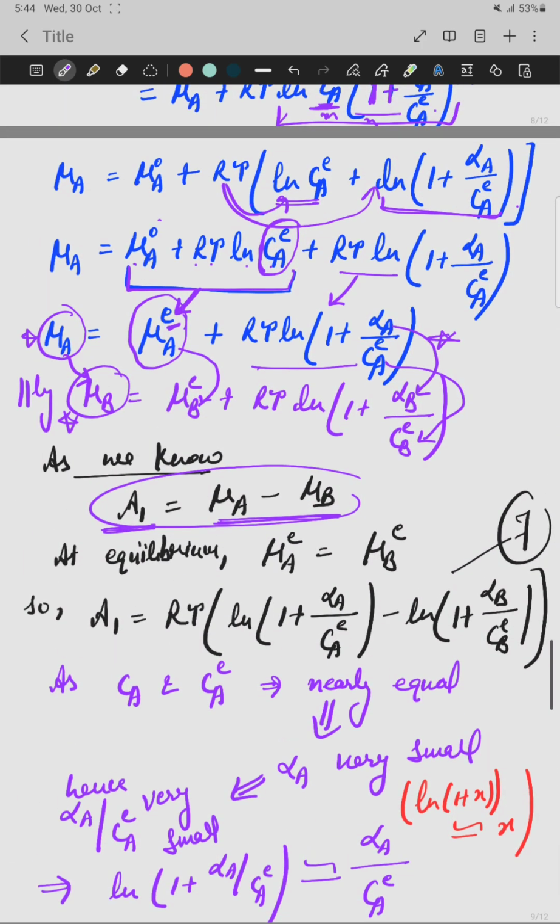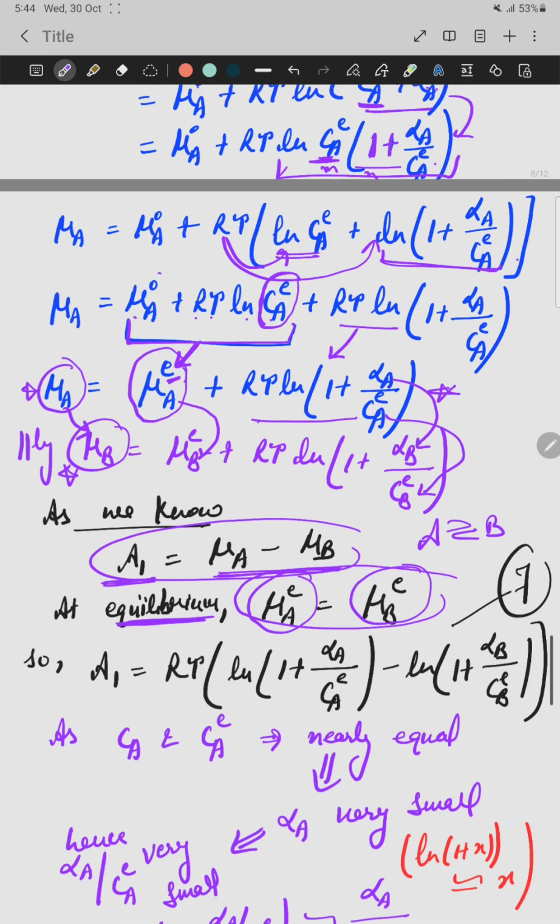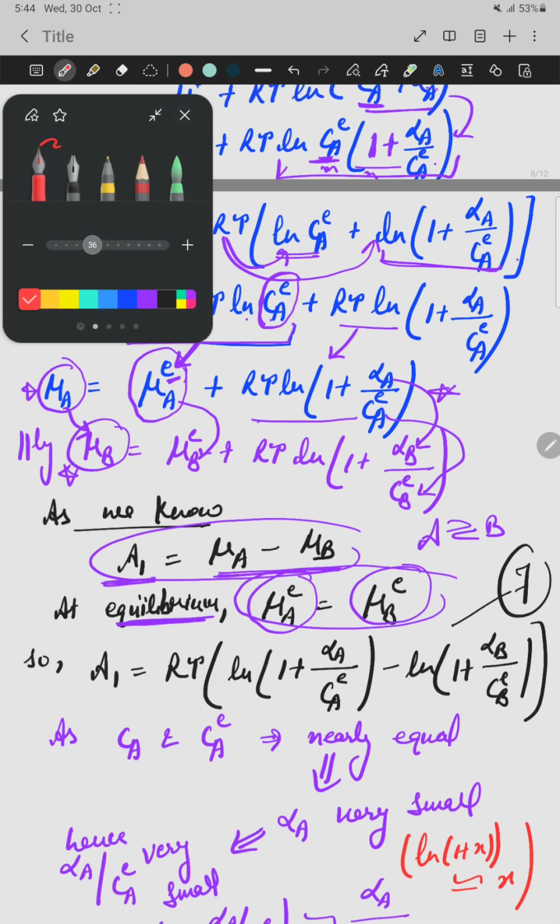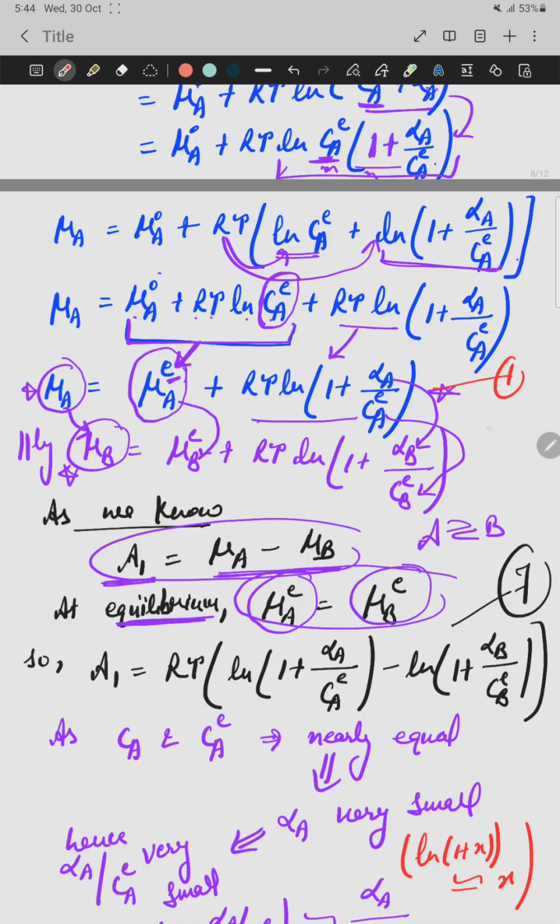Okay. And when equilibrium is reached, we know for the A to B process the chemical potential of A becomes equal to that of B. So in these first and second equations, for A1 you have to subtract 1 minus 2.